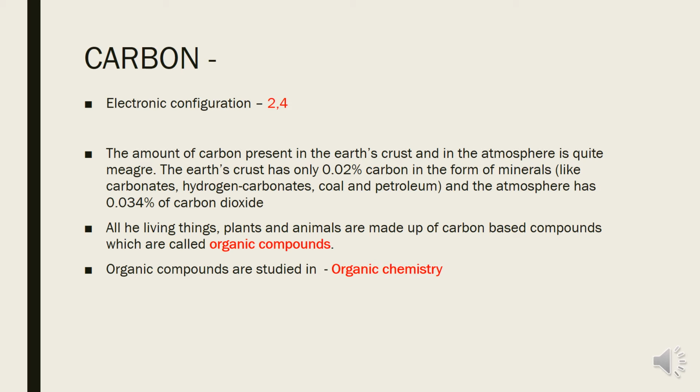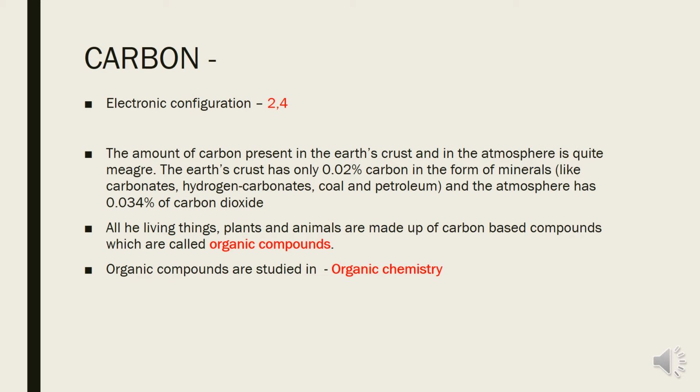Now children, I can say here all the living things, plants and animals, are made up of carbon based compounds which are called organic compounds. Carbon element is present in all living things, and the branch of chemistry where we study organic compounds is called organic chemistry. Children, a large number of things which we use in our daily life are made up of carbon compounds or carbon based compounds.